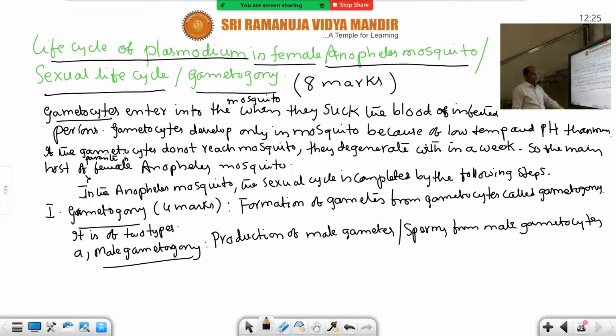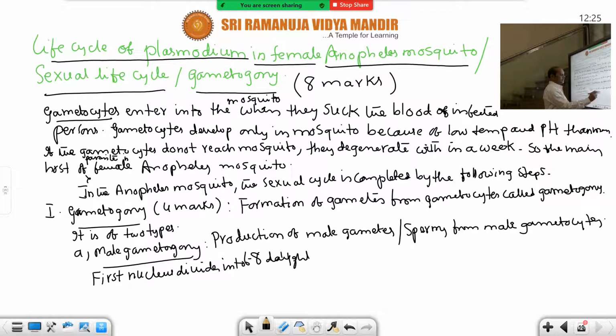I will draw the diagrams on the next page so that you can see the male gametocyte and female gametocyte also. Production of male gametes or sperms from the male gametocytes is called male gametogeny. First the nucleus of the male gametocyte divides into 8 bits, 8 daughter nuclei. In some books it is given as 6 to 8.